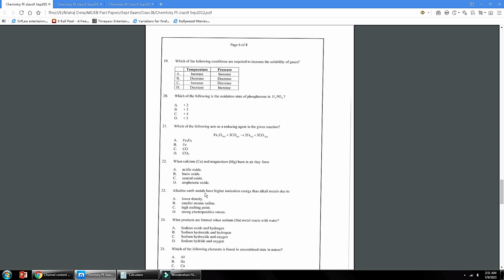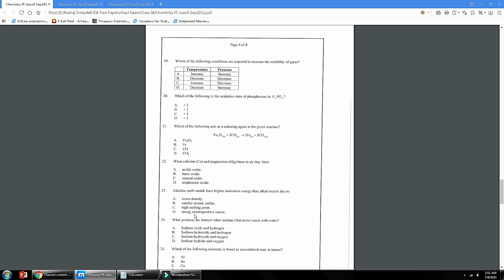Number 23, alkaline earth metals have higher ionization energy than alkali metals due to... Lower density, no. Smaller atomic radius, yes. This is the correct answer because 1A group elements have a large atomic radius, 2A group elements have a small atomic radius. So this is the correct answer. 1A group elements are more electropositive than 2A group, so D cannot be the answer.